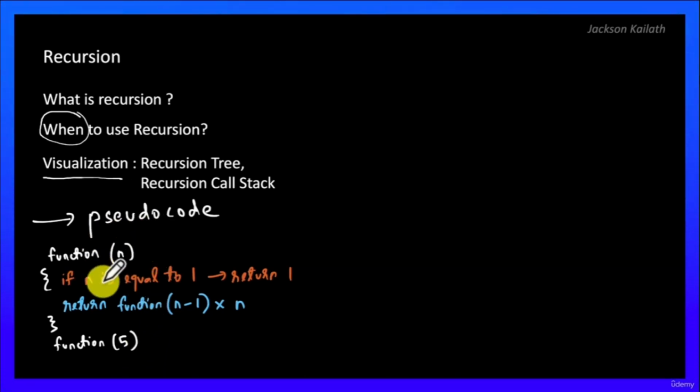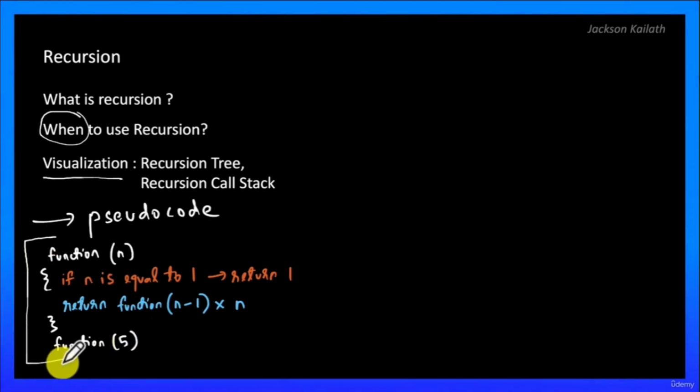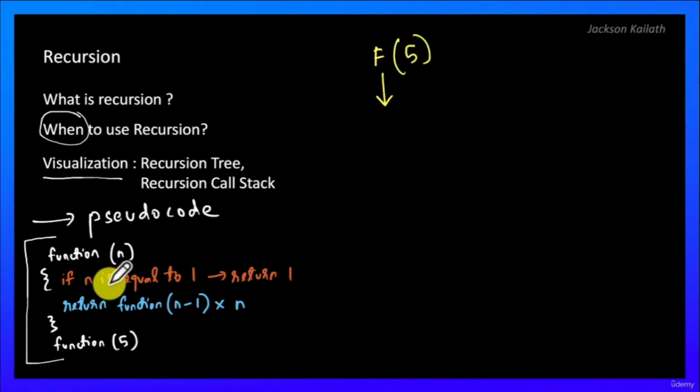All right. And let's say we are just finding 5 factorial, and we have the pseudocode over here. Let's try to draw the recursion tree for this particular pseudocode. So initially, we are calling the function with the input 5. So let me just write f of 5 over here. And once we are inside the body of the function, because n is not equal to 1, it's 5, we will again call the function recursively. Over here we will call f of n minus 1, or in this case that would be f of 4. So let's write f of 4 over here.